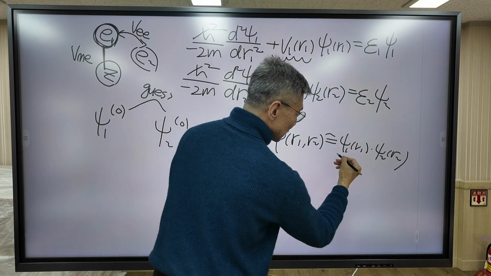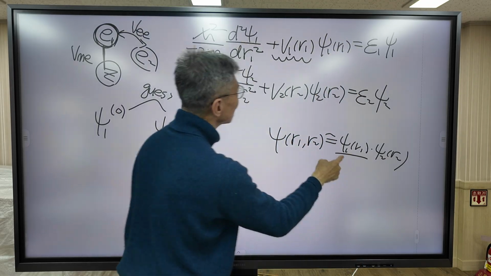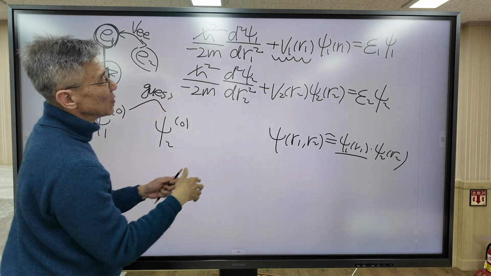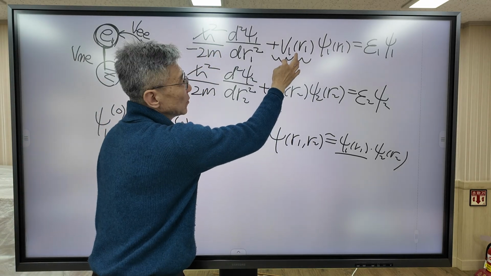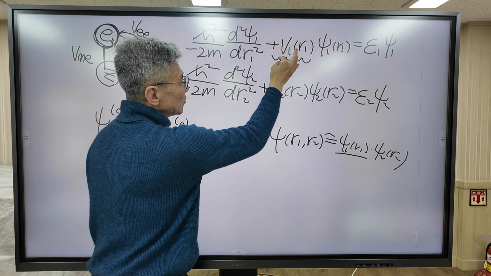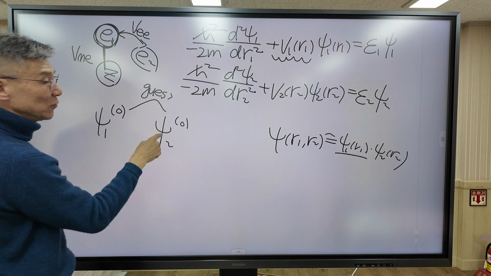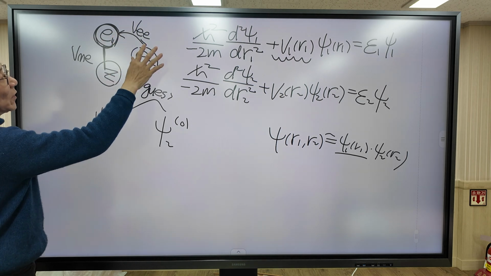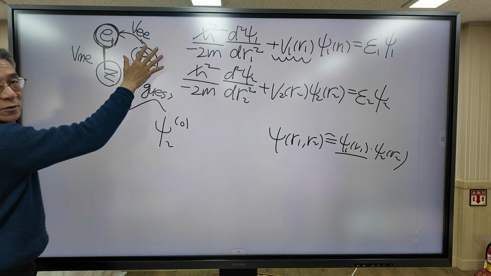In the first step, to solve psi 1, I'm going to solve this Schrödinger equation. To solve it, we must know V1. To know V1, we should know psi 2, right? Because to know V1, we need the spatial distribution of electron 2.